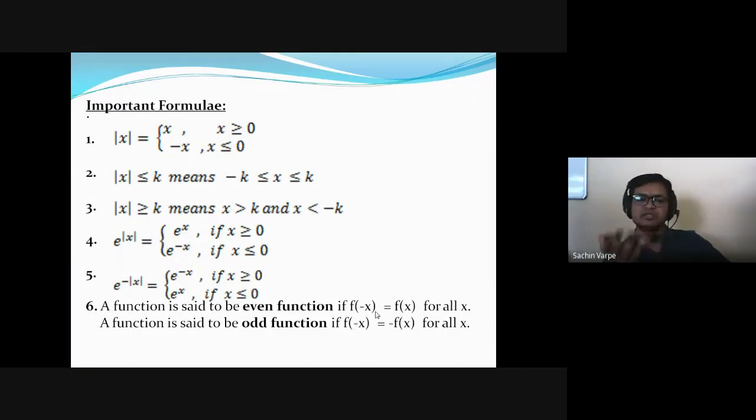For example, a polynomial function with even powers, like f(x) equals x square, x raised to 4, or f(x) equals cosine function. These are even functions. And a function is said to be an odd function when we replace x by minus x and it retains the negative of the original function for all x. Then that is called an odd function.